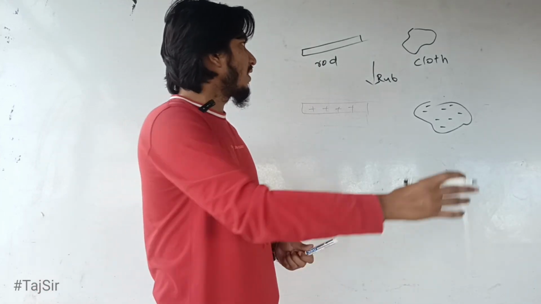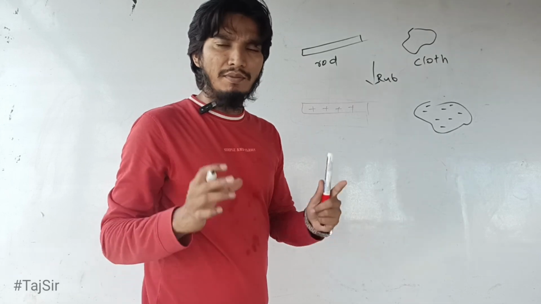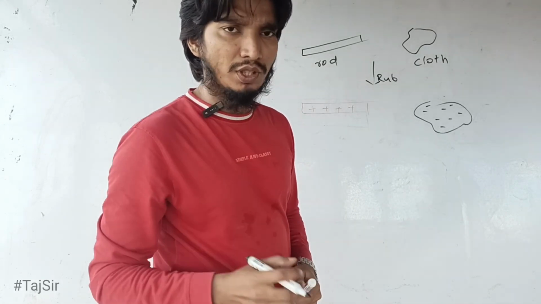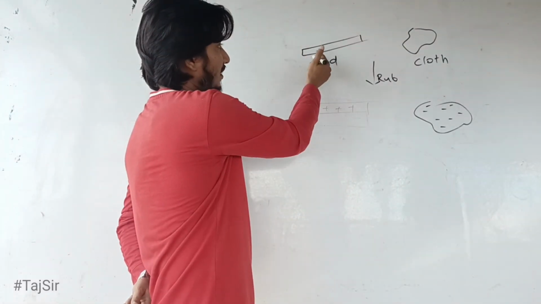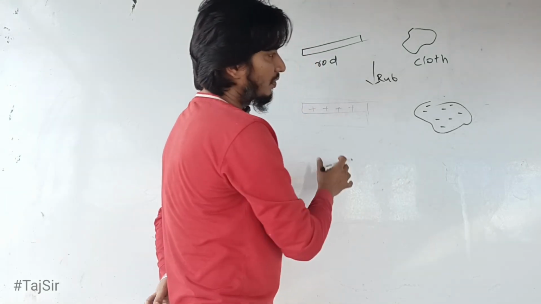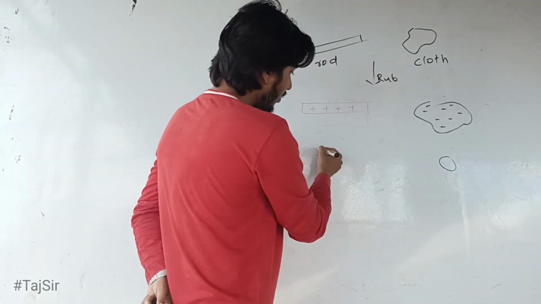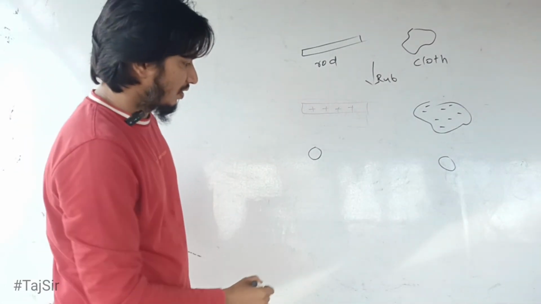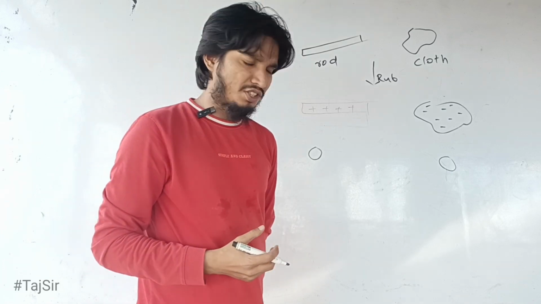And whether it be a glass rod or a piece of cloth, everything is ultimately made up of atoms. So there must be many atoms inside this rod and there must be many atoms in this piece of cloth. And atoms have a basic structure.